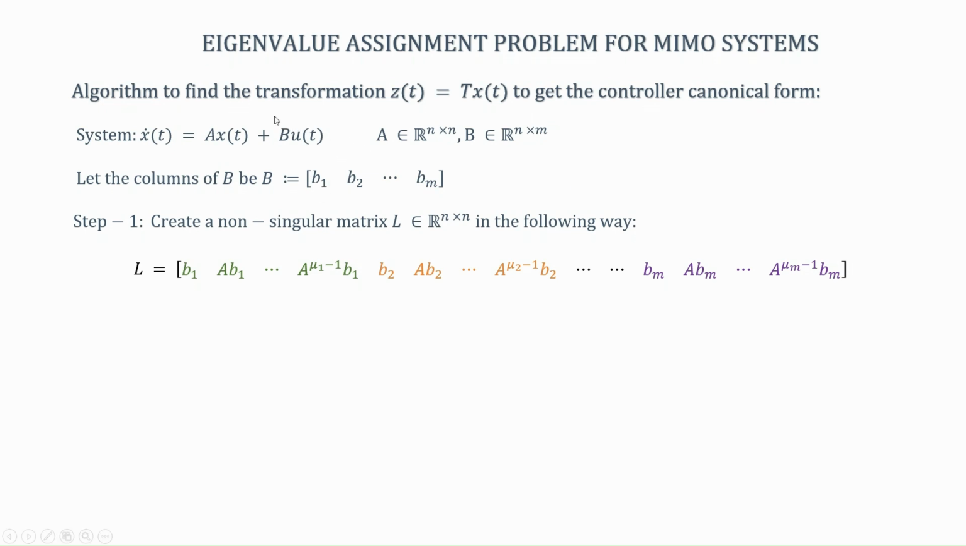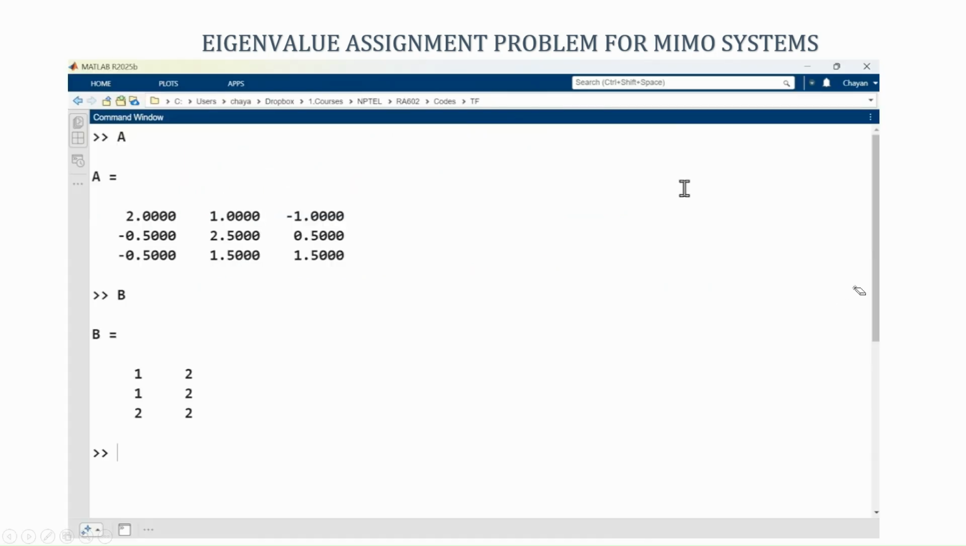So, here is the recipe. You create an L matrix in this way. You keep on adding or appending vectors using B2, AB2, and so on. In this way, you keep on appending vectors till you get an n cross n invertible matrix. Let me show you this with the help of an example.